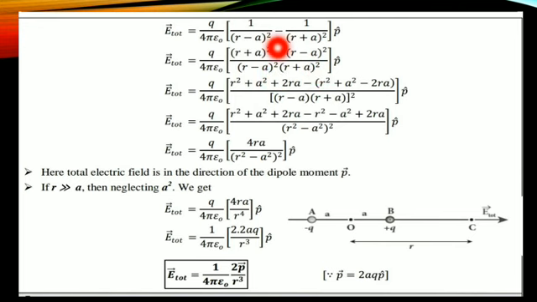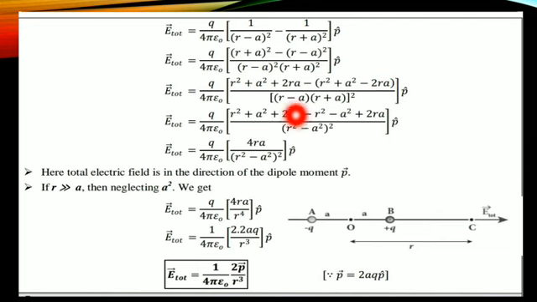Cross multiplication now, therefore (r plus a) the whole square minus (r minus a) the whole square. This is the (a plus b) whole square formula, and here the (a minus b) whole square formula. Therefore, I am expanding: a square plus b square plus 2ab gives r square plus a square plus 2ra, minus the (a minus b) whole square format, r square plus a square minus 2ra.